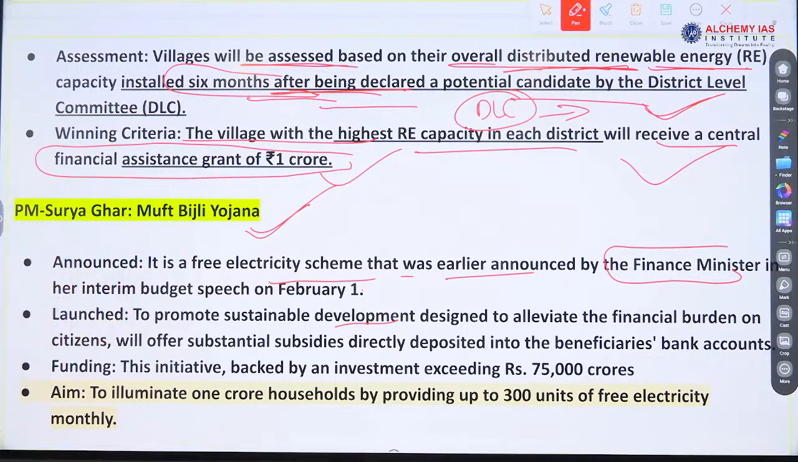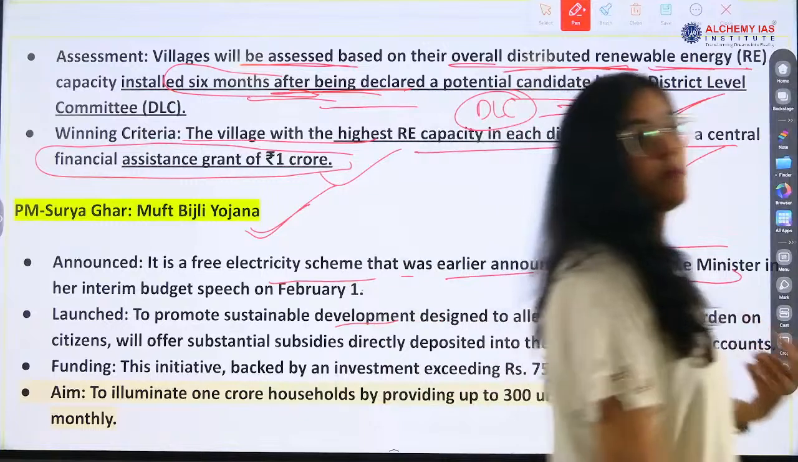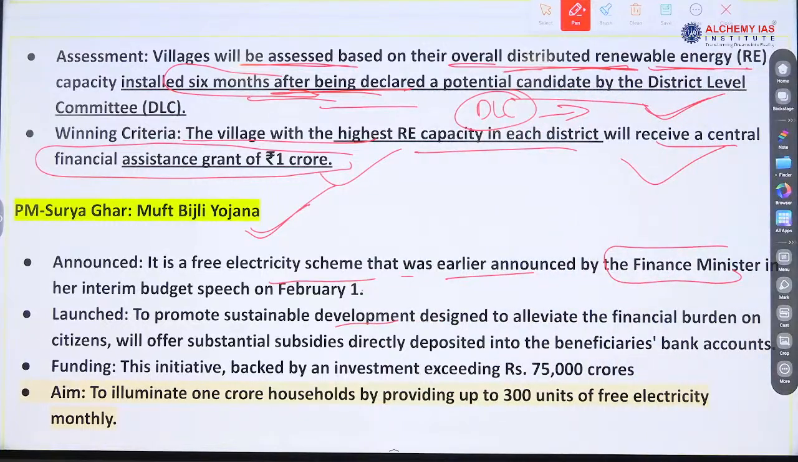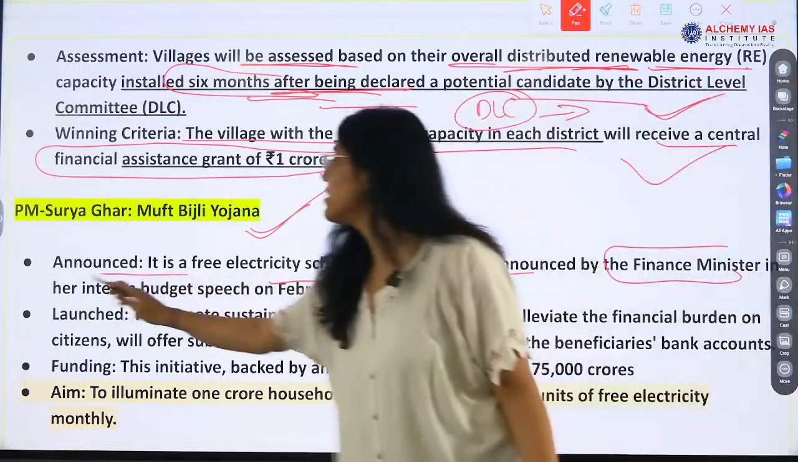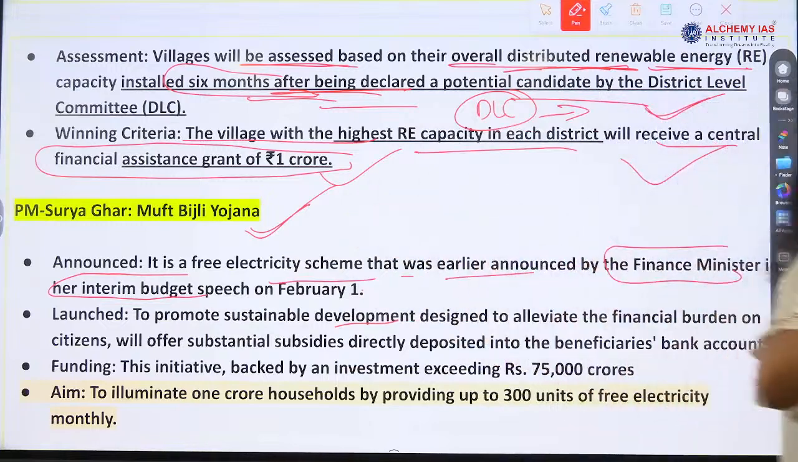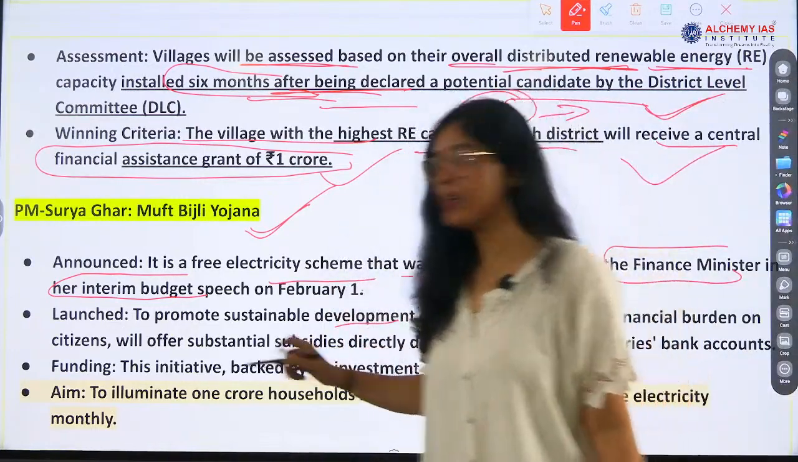And how is it different from the annual financial statement? Okay? How is it different from annual financial statement? What is an interim budget and how is it different from annual financial statement? Okay? Know the article also.